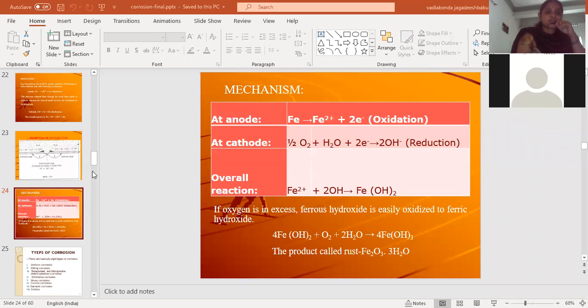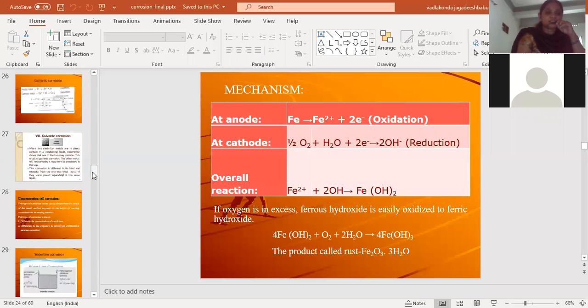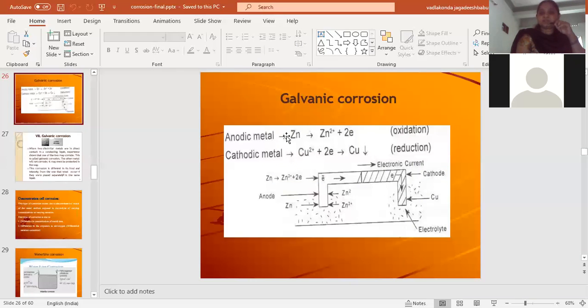Now coming to the other type of corrosion, the galvanic corrosion, which we have already discussed. This is also a type of electrochemical corrosion, where two different metals are combined together and, when they are exposed to the corroding environment, that means any electrolytic solution, this type of corrosion will take place.